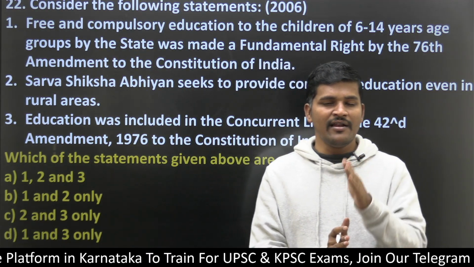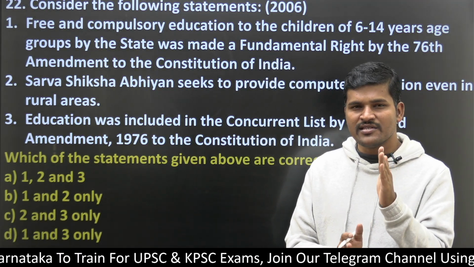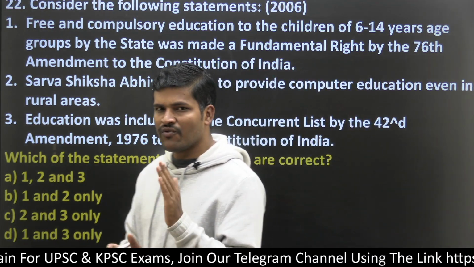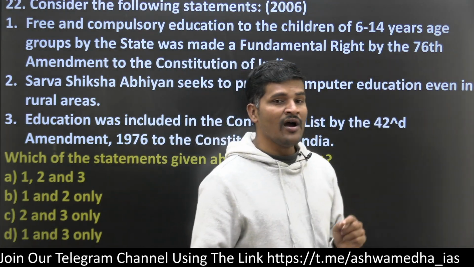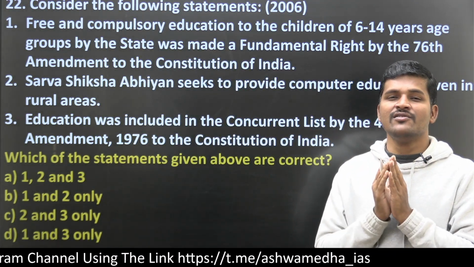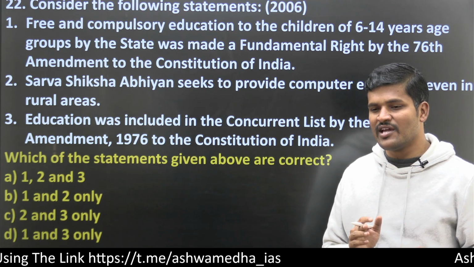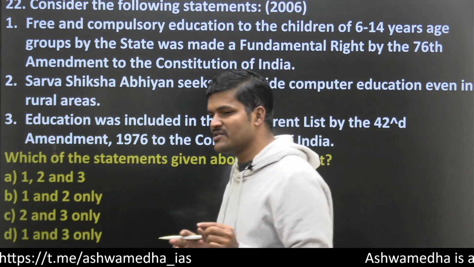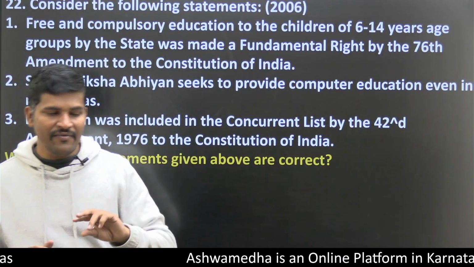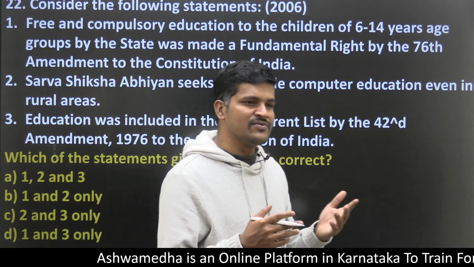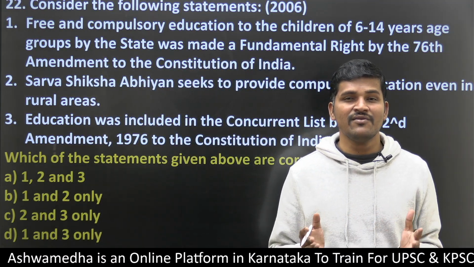We have made education free and compulsory for ages 6 to 14 through the 86th Constitutional Amendment, not the 76th Constitutional Amendment. If you see the trend in the UPSC Prelims, most of the time the UPSC question paper setter is going to manipulate the numbers, because it is very easy for him, as it is not subjective, it is facts.